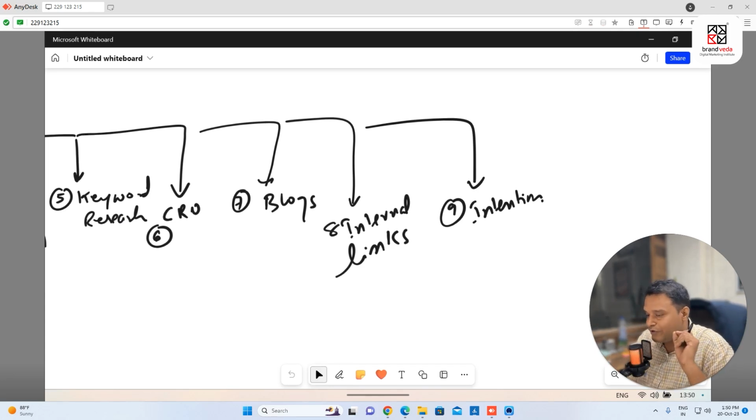I just want to make sure that when you create content on the website, you should be solving your customers' intention. Google ranks pages which are solving customers' intention, right? It's not about keyword, it's all about focusing on intention. So when you focus on intention, everything will be okay, right? So intention is important. Work on intention for all the pages.